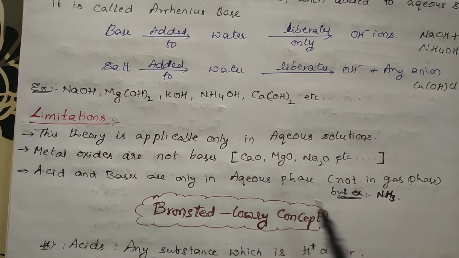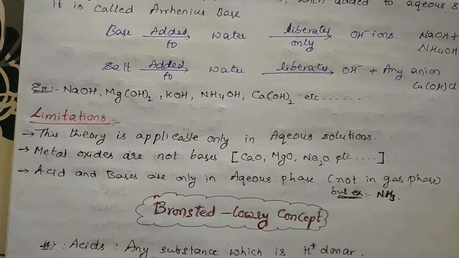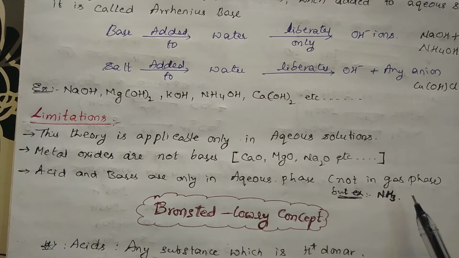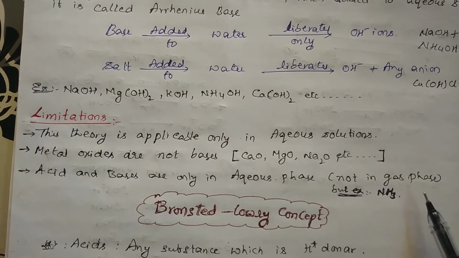Acids and bases are only in aqueous phase. Whatever he explained was only in the aqueous phase. He did not consider that a base can be in a gas phase also. But we have many bases which are in gaseous phase. Example, if you see ammonia. So these are the limitations.